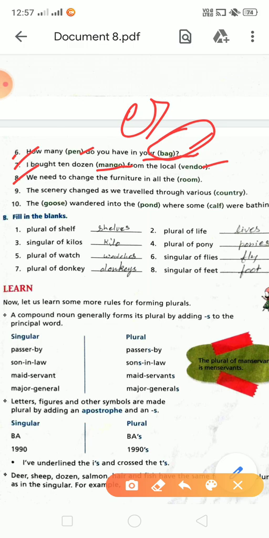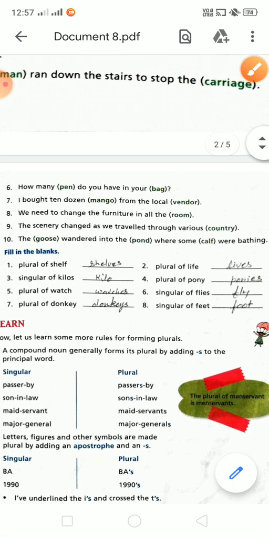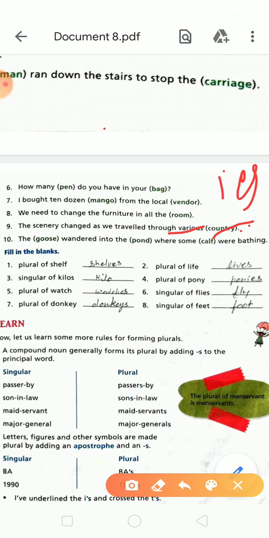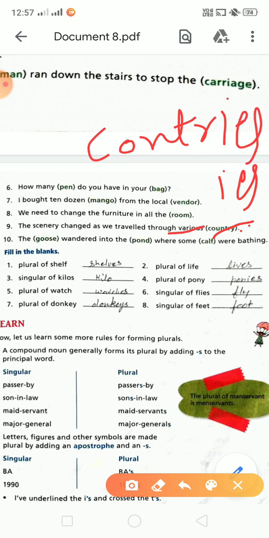And in sentence 8, here is the word rooms. Rooms will be rooms. You will add s. In the ninth sentence, the word in the bracket is country. Here the word various is used, so it will be countries. Remove the y letter and add ies. Then it will be countries. Countries. Clear?